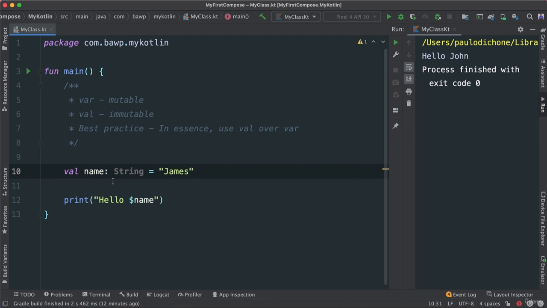Because you will see, once we talk about advanced concepts in Kotlin, such as classes and objects and so forth, that this is going to be more apparent when you are declaring variables or instantiating objects. We'll get there, but I just wanted to get started so you know how to read this. What this means is create a variable in memory called name, and it's going to be immutable, which means you cannot mutate it or change it. And the types that are expected to be held in that variable are going to be string types. And then I'm going to initialize. The first thing that this variable is going to have is the string James. Okay?